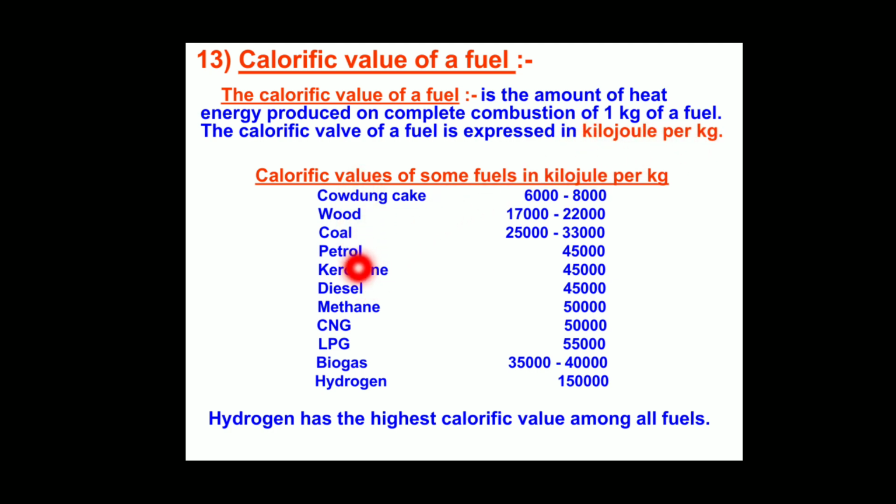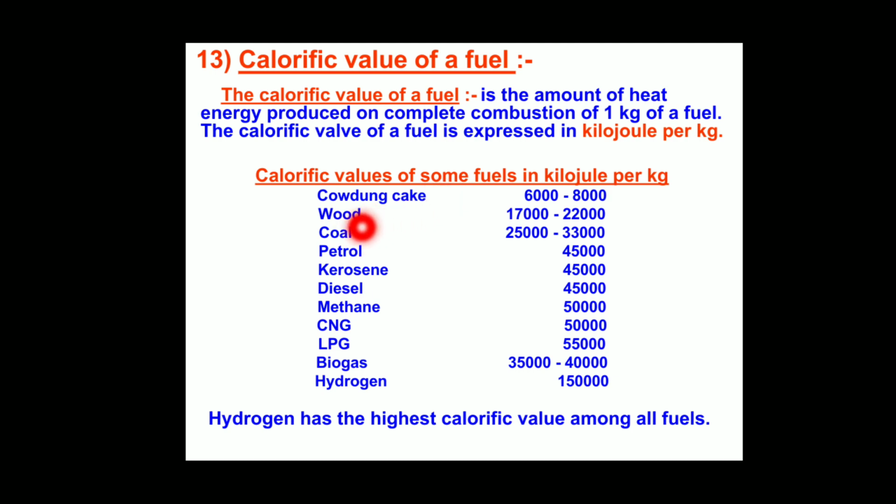A list is given of the calorific values of some fuels. For example, cow dung cake has 6000 to 8000 kilojoule per kg, which is the energy produced on complete combustion of 1 kg of cow dung cake.